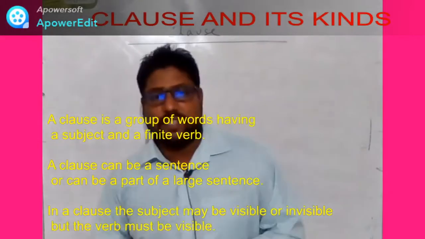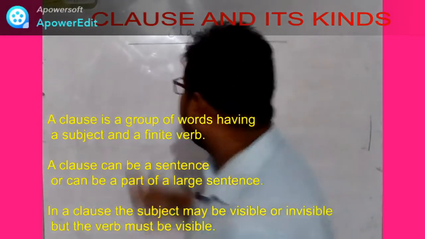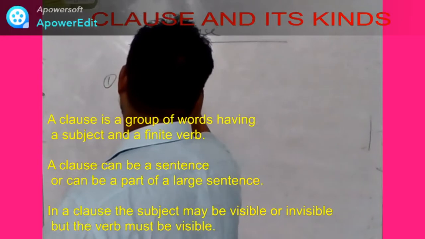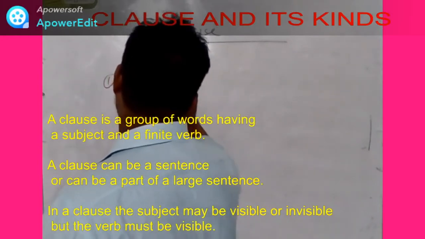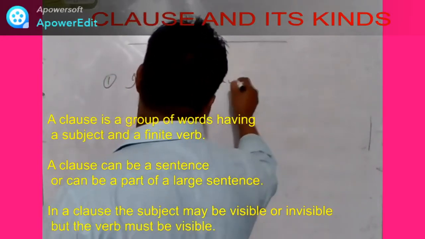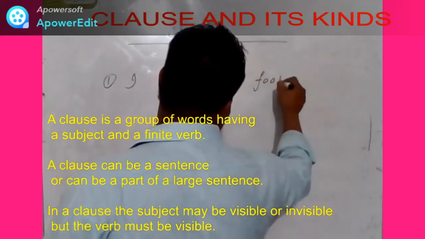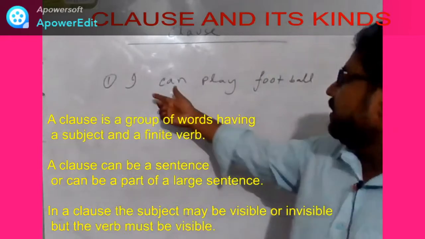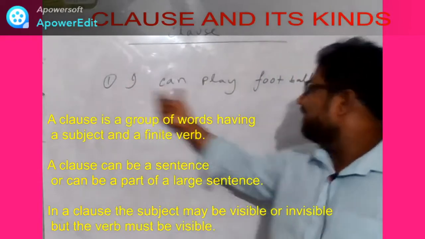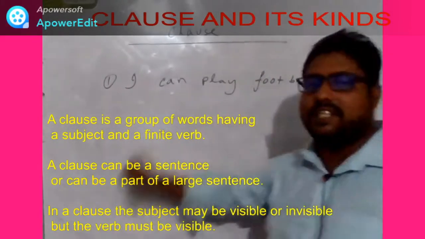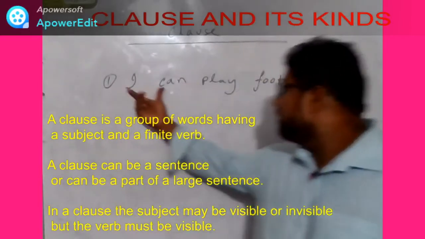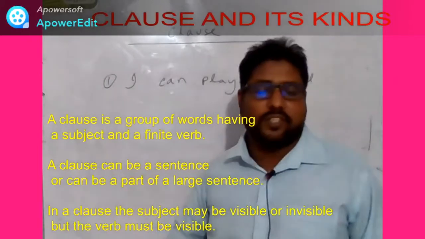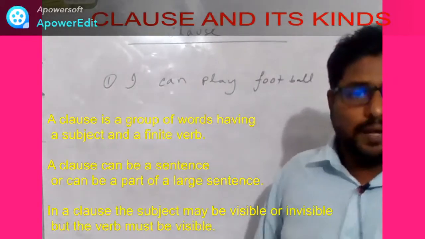So, let's take an example. I can play football. Dear, notice, this is a sentence because here we find many words, and these words make a sentence because they give us a complete sense.